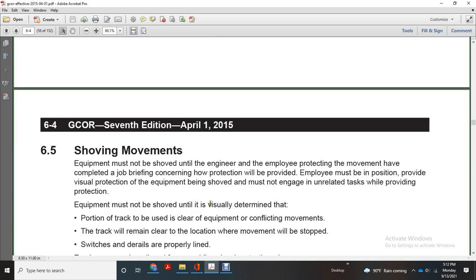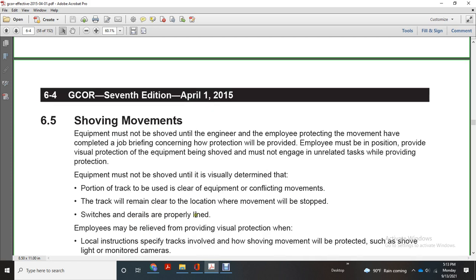Equipment must not be shoved until it is visually determined that the portion of track to be used is clear of equipment and conflicting movement. The track must remain clear at the location where the movement will be stopped, and switches and derails must be properly lined.